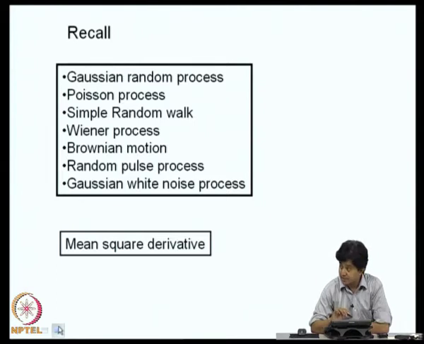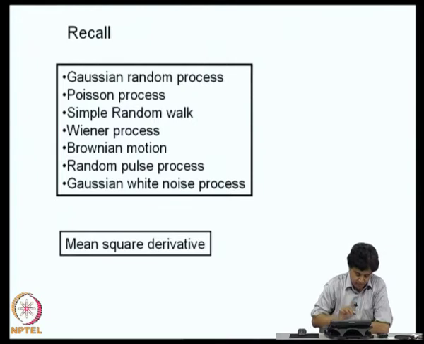We discussed properties of Gaussian random process, Poisson process, simple random walk, Wiener process, Brownian motion, random pulse process and Gaussian white noise process. So, we will have opportunity to return to some of these processes later when we use them to model loads and responses. We also introduced the notion of mean square derivative that was based on mean square convergence of random variables in the sense of mean square.